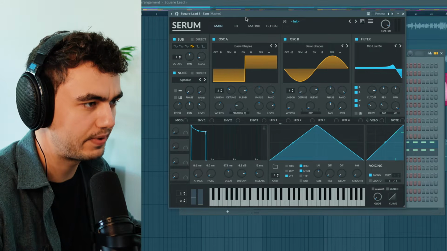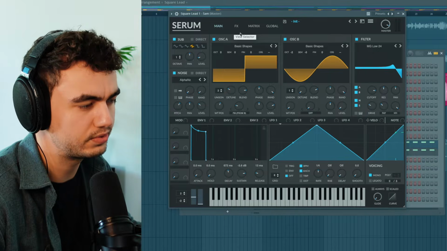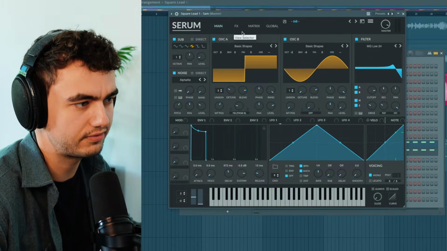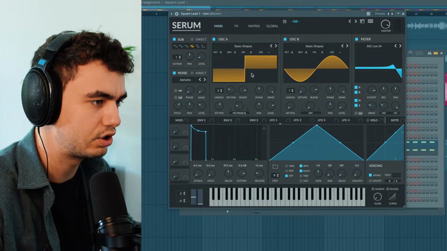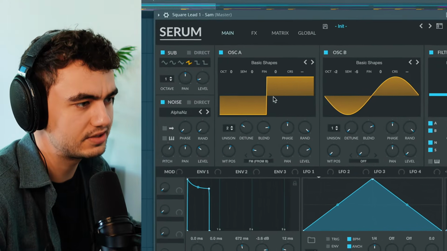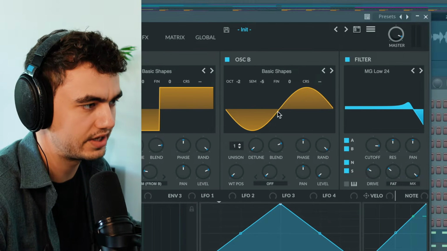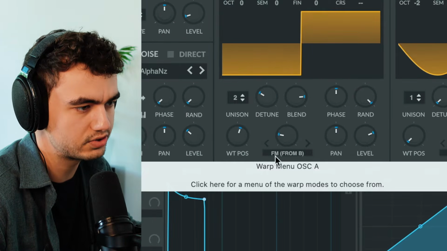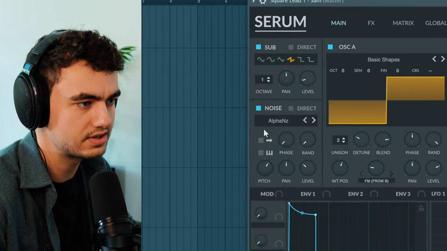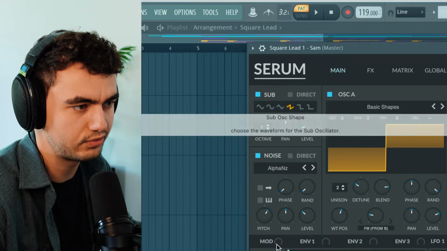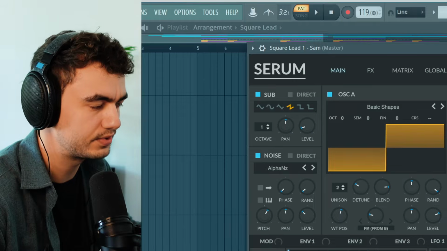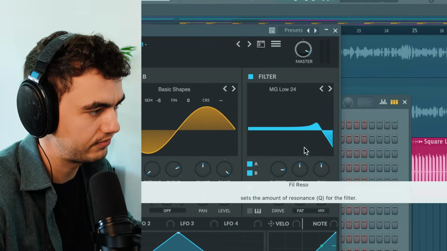I started off with this patch from Sam Smyers. He's a YouTuber and sound designer who basically took the settings from the ES2 patch in Logic and copied it over to Serum. What's happening here is it's a square wave that is modulated by a sine wave using frequency modulation here. And there's also a noise oscillator, a sub oscillator that is using a saw wave, very low volume here. And most importantly, this resonance filter that is shaping the tone more. And this one sounds like this.